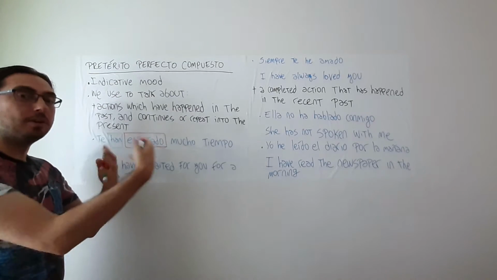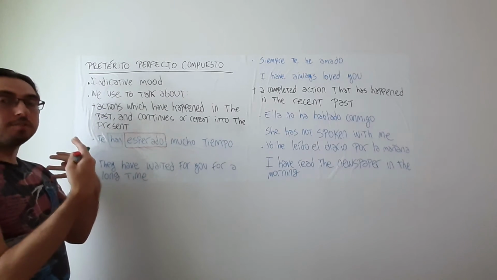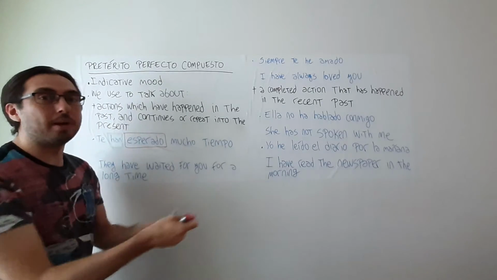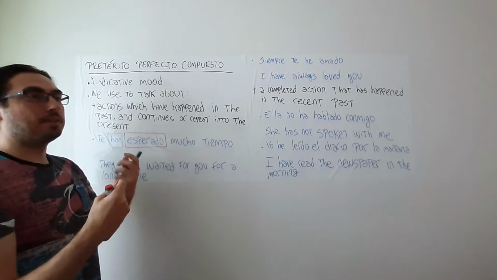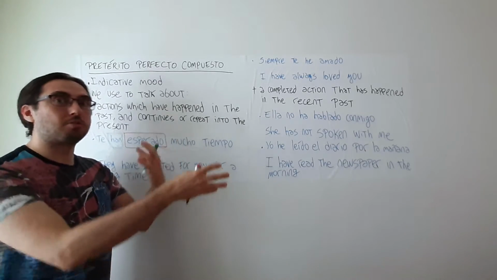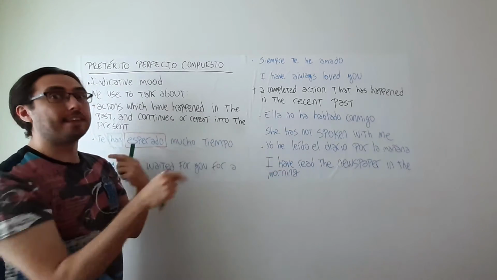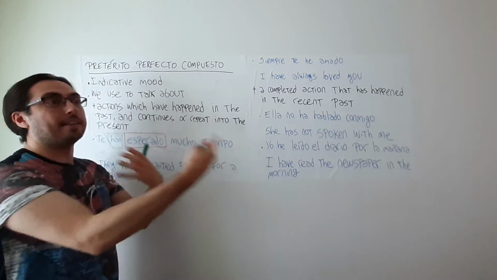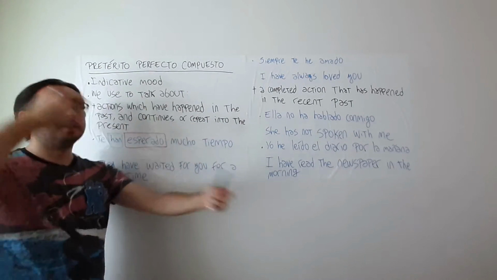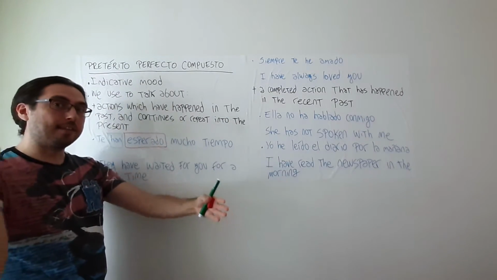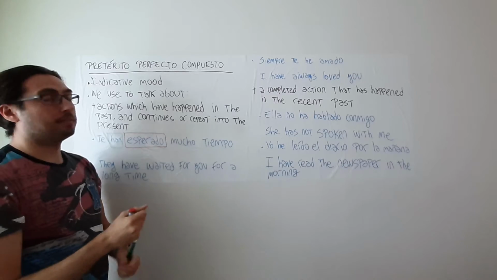It's like, yes, they have waited for you for a long time, and when the person has said this to you, they are like still waiting. For instance, if someone is waiting for you, then you just arrive to the place, and before you meet these people, someone sees you and says, oh yeah, they have been waiting for you for a long time. So they are still waiting for you, but they have started waiting for you before. So this is the idea of the action starting in the past and continuing in the present.